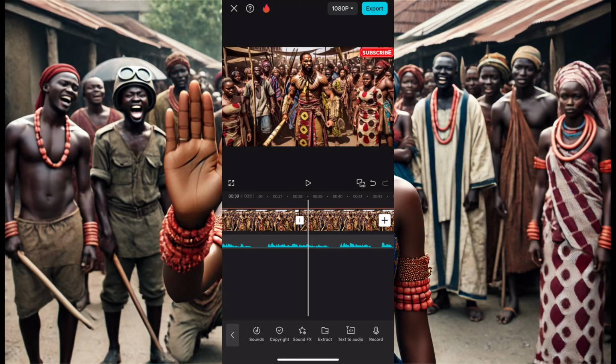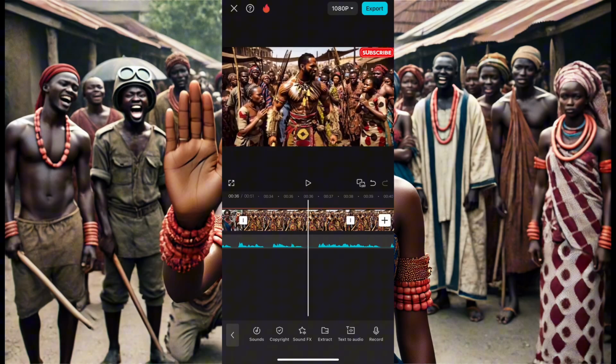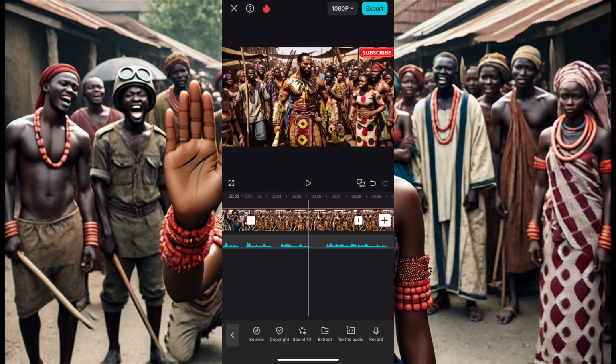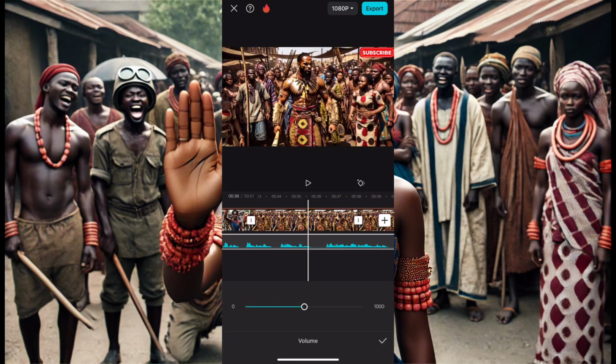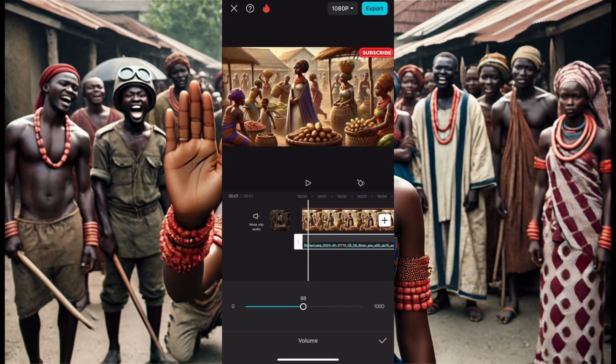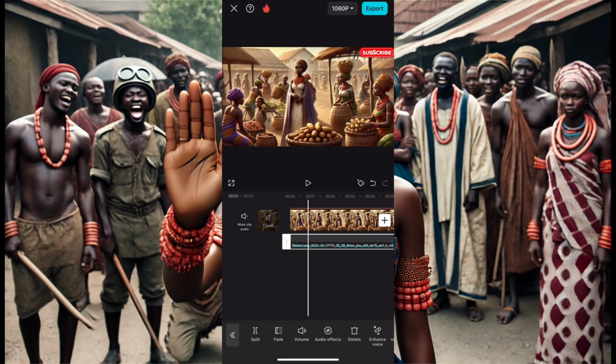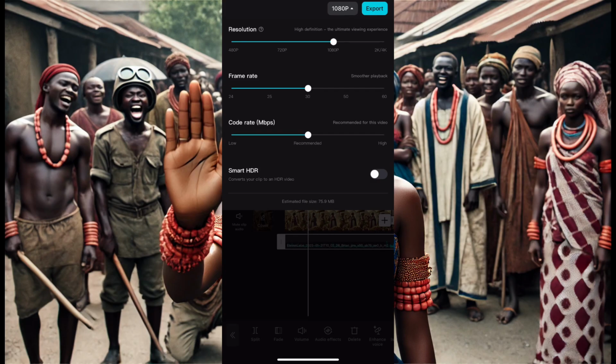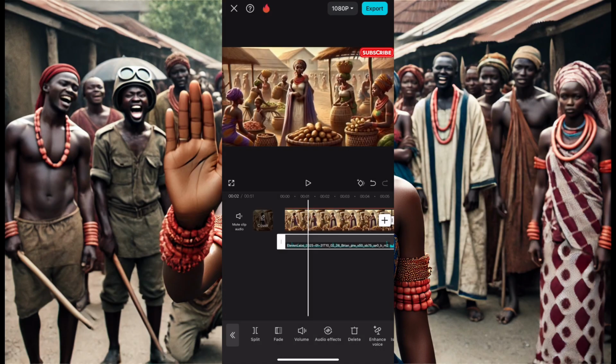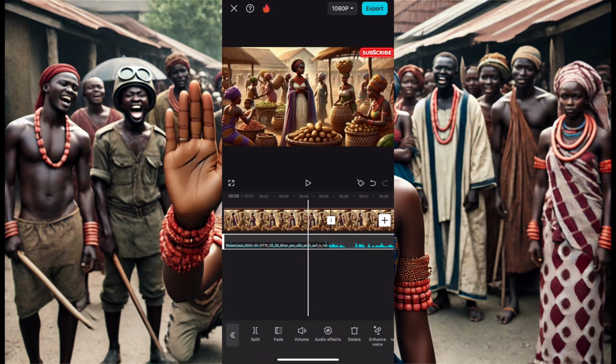So you can see this, right? Now, this is how you add in your voice, if you want to add in your own voice to be telling the story. But I already had a narrator voice, and I did not want to do too much. You can increase your voice from here. So all you need to do, after doing your story like this, is click here. Make sure your aspect ratio is at 1080p, and then you click on export, and you export your video. Your video is ready.